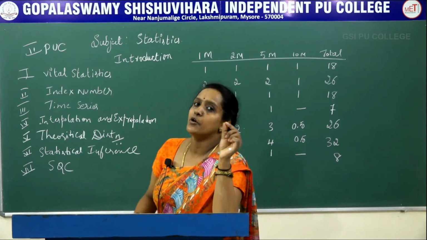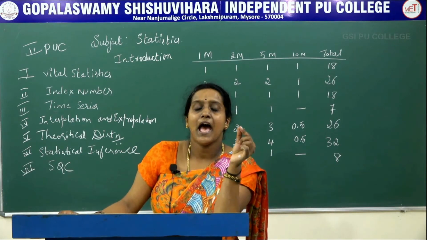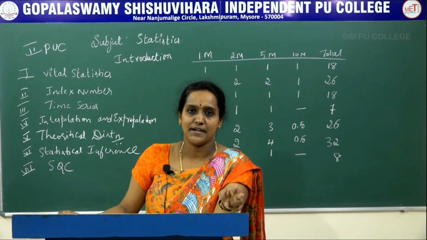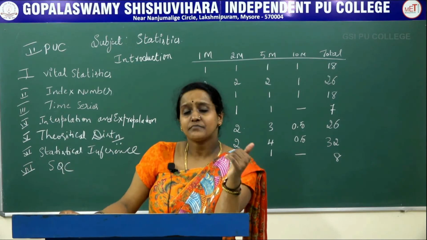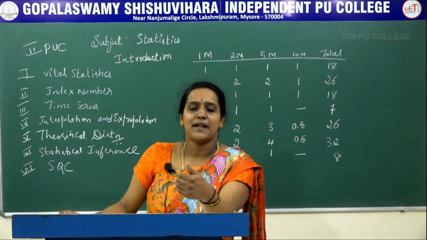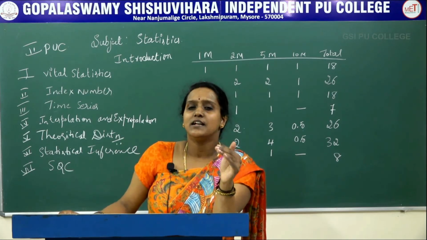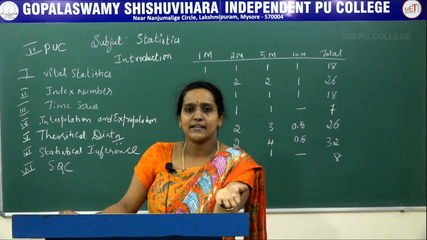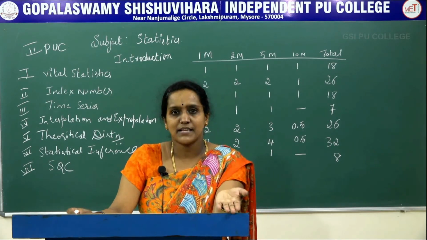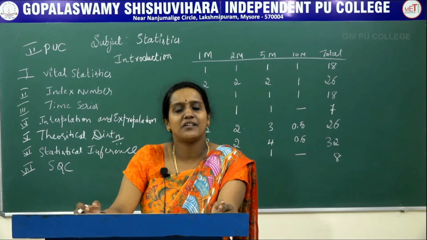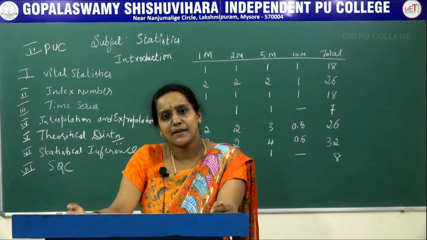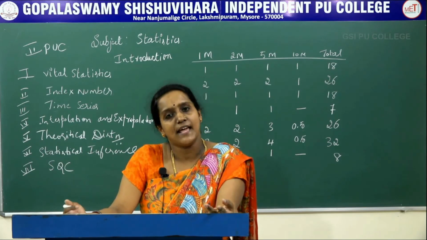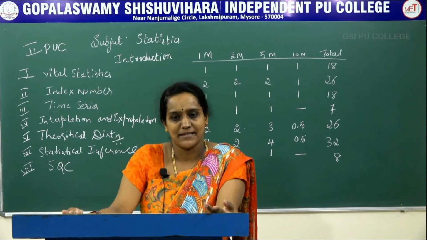One more important concept in SQC is acceptance sampling. In acceptance sampling we have 2 methods to accept the sample, that is the single sampling plan and the double sampling plan. Single sampling plan is nothing but we take the sample only once and then we accept or reject the product. In double sampling plans we take the samples 2 times, then we accept or reject the sample.